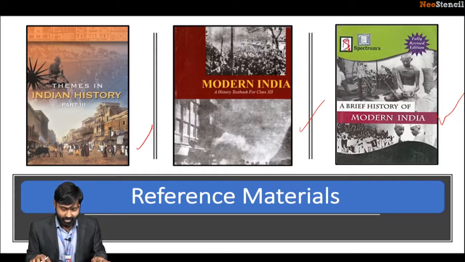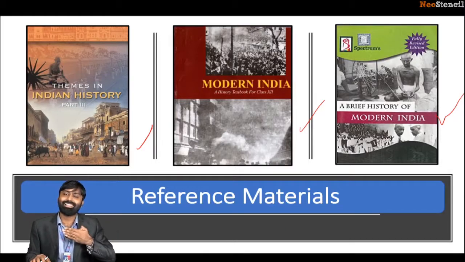Now these other standard reference materials are the NCERTs, the old NCERT being one of the most important. One must remember that Spectrum is actually a compilation of India's Struggle for Independence, which is Bipan Chandra's most famous historical work. So the old NCERT becomes irrelevant once you read Spectrum. But since we have decided to eliminate Spectrum from our preparation by exclusively depending on my handouts, you will have to refer to the old NCERT and Themes of Indian History.